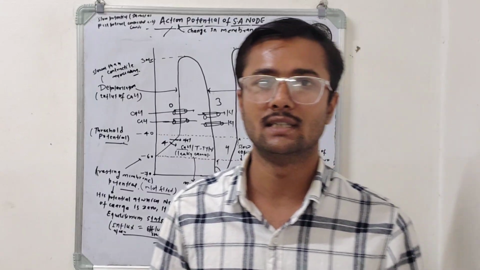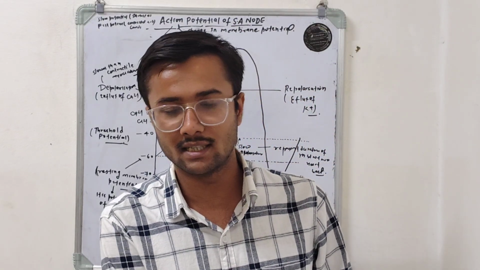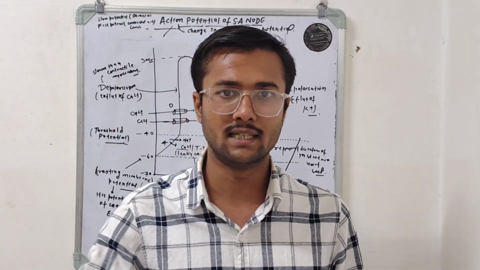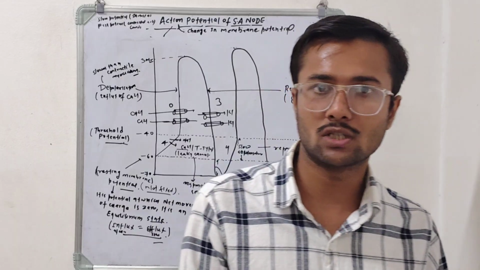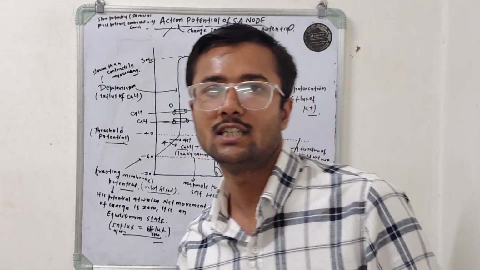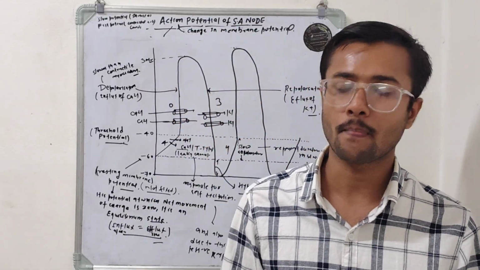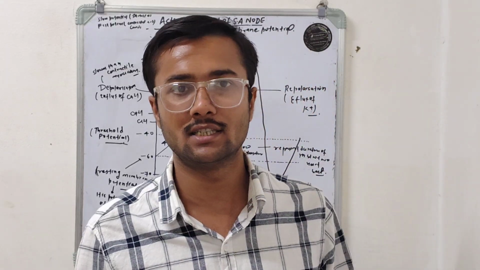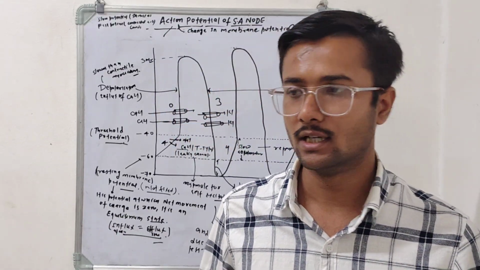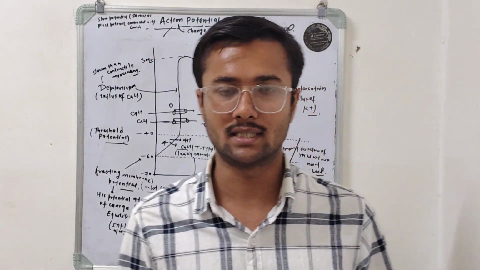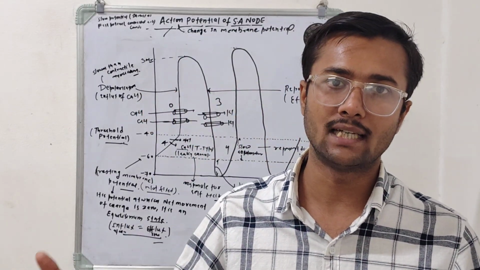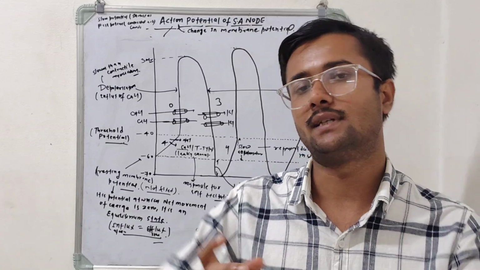How will membrane potential change? It will change in only two ways: either there is an influx of charge or there is an efflux of charge. If influx or efflux of charge occurs, that leads to a change in membrane potential, and the change in membrane potential is called action potential. So basically, action potential is a combination of the influx of charge and the efflux of charge.